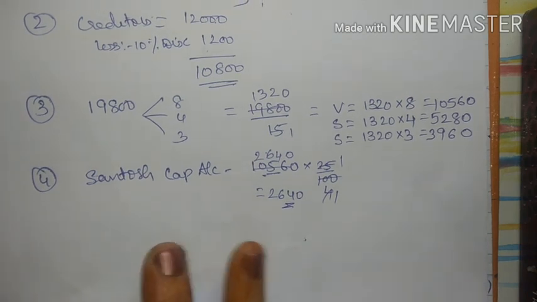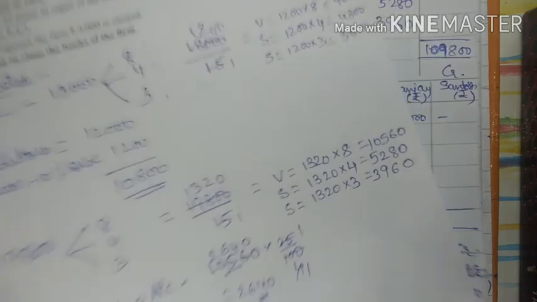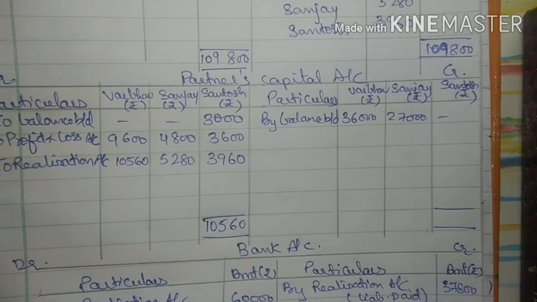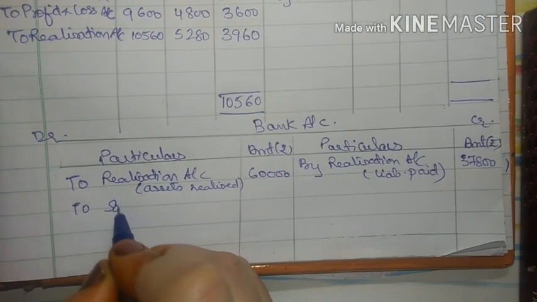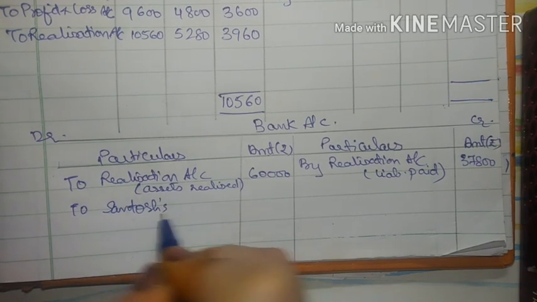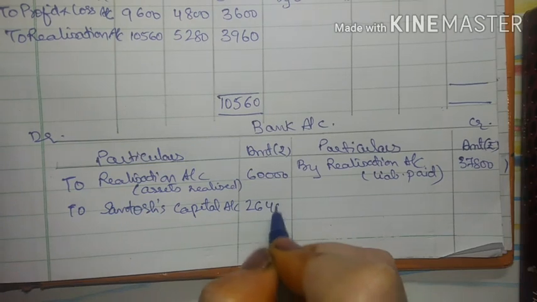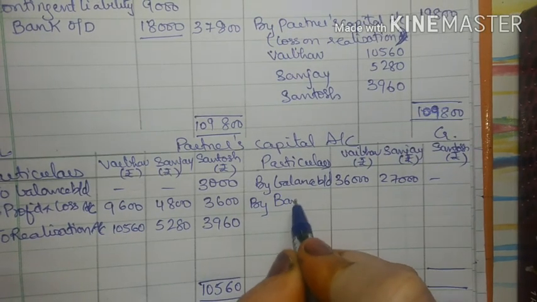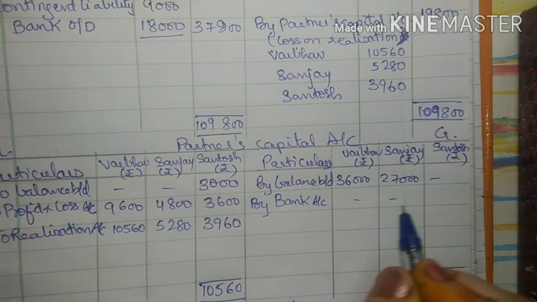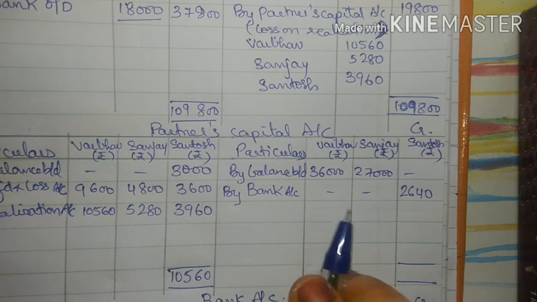When Santosh has paid this amount, the entry will be bank account debit to Santosh capital account. So in my bank account debit side, I will write here to Santosh capital account 2640, and in Santosh capital account credit side I will write here by bank account 2640, right?